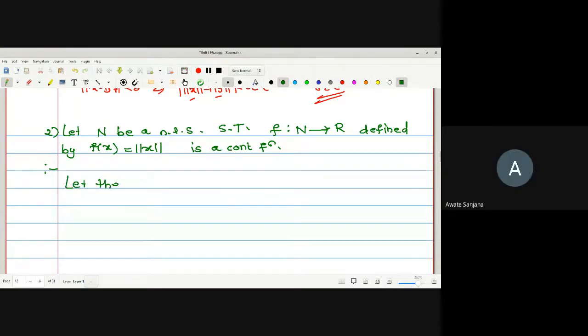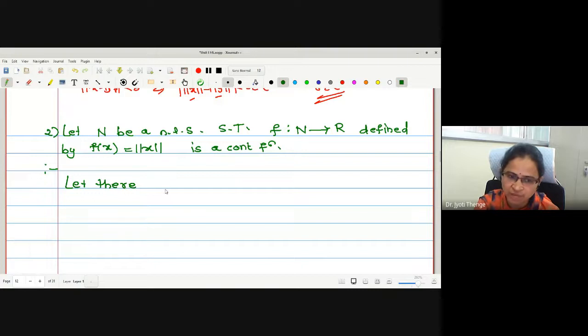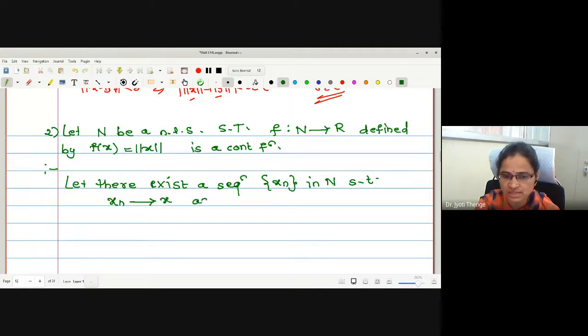Let there exist a sequence xn in X such that xn tends to x as n tends to infinity.